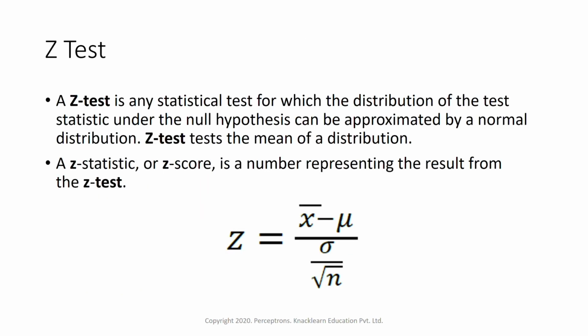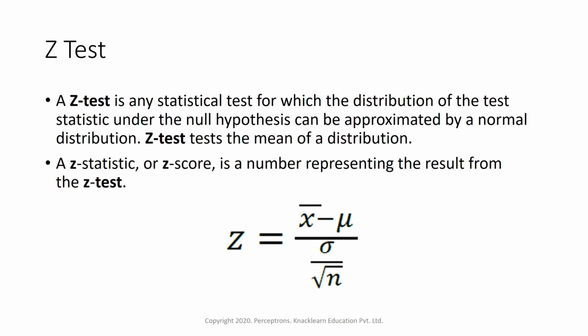Now here we'll just see one specific test, and we'll take some example and do this test. So we'll see the z test. This is one of the basic hypothesis testing or test statistic measures. A z test is any statistical test for which the distribution of the test statistic under the null hypothesis can be approximated by a normal distribution. So any data falling under the null hypothesis which can be approximated by a normal distribution, we can implement the z test on that.